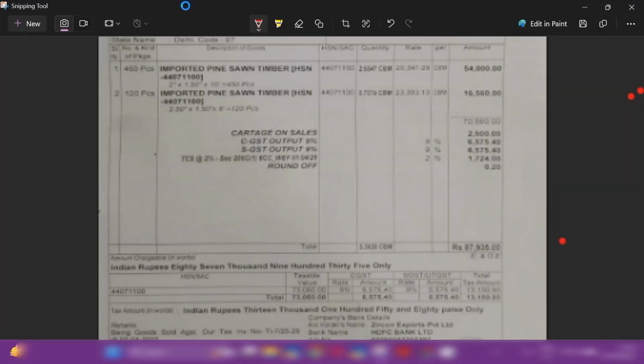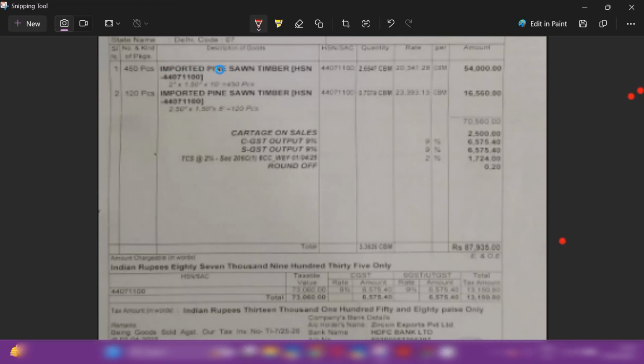So if you are trying to record TCS on purchase entry and TCS is not calculating correctly in Tally, I am going to tell you how to record TCS on purchase entry correctly in Tally. So let's get started. This is the invoice screenshot I have taken to explain how to record this entry correctly.